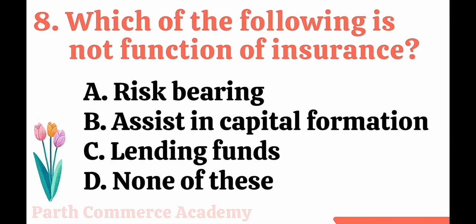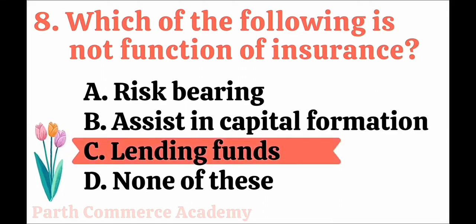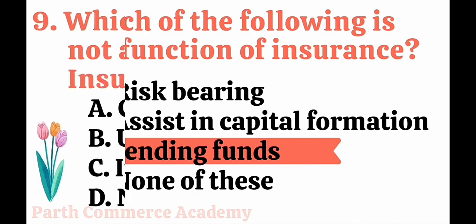Next is, which of the following is not a function of insurance? Options are like this: risk bearing, assisting in capital formation, lending funds, and none of these. So when we are talking about insurance, risk bearing, yes, it is a function of insurance. Assisting in capital formation is also a function of insurance. So here correct answer is lending funds, option C, lending funds.